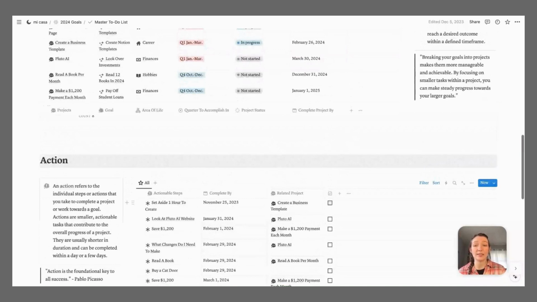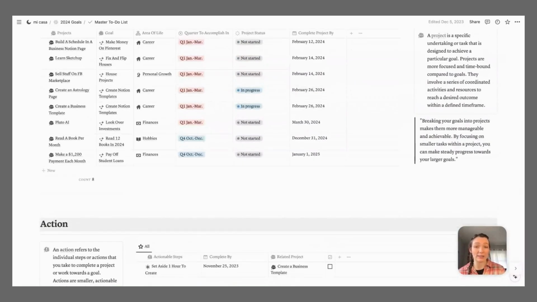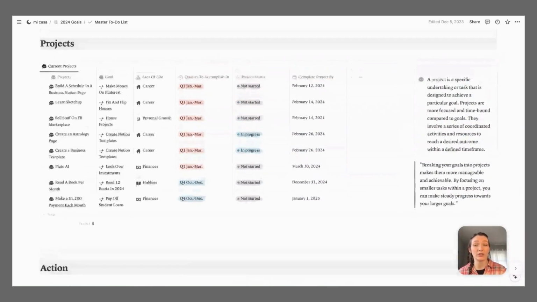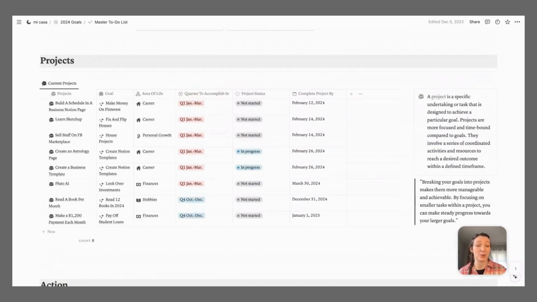So this is how I find it to be the easiest way to still have something to keep you accountable, but not be totally overwhelming and feel like you have to do so much planning that you're not really even taking action towards your goal. Because that's the most important thing, is action, not just planning. Planning is nice and it gives you a framework, but the action is what actually makes your dreams come true.